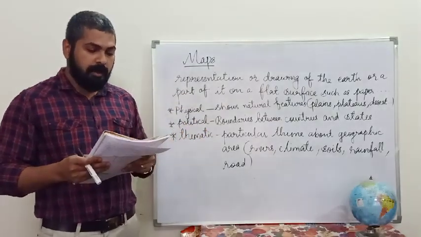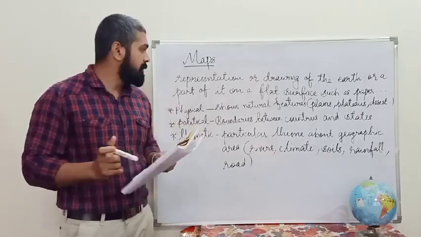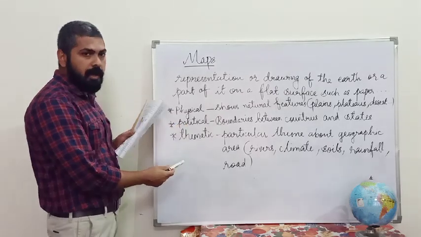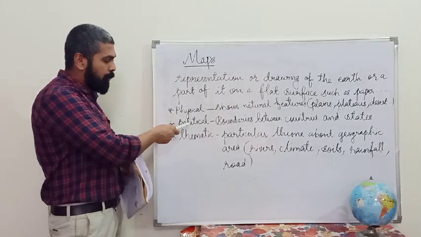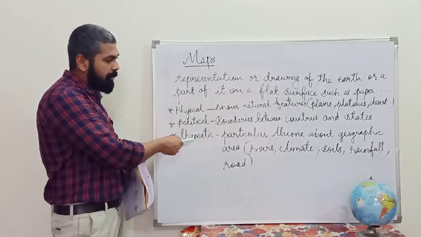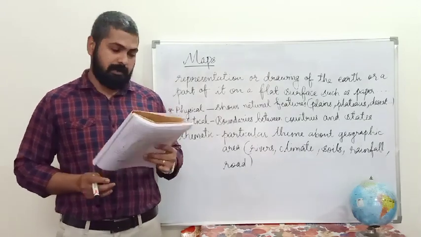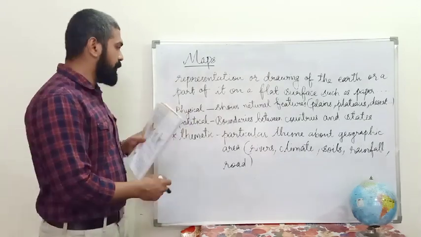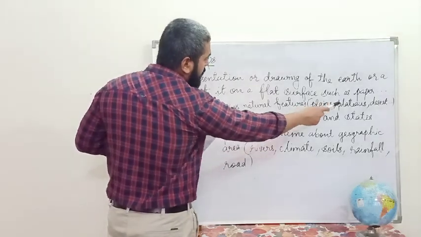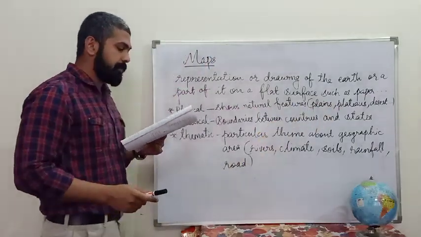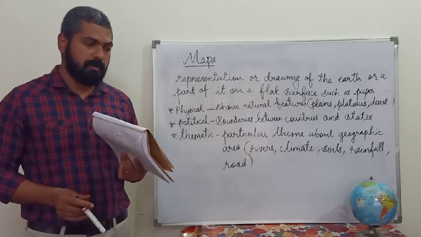And there are types of maps: physical maps, political maps, and thematic maps. Once again, physical maps, political maps, thematic maps. Let us discuss each map in detail. The physical map shows the natural features like plains, plateaus, deserts, mountains, rivers, lakes, and oceans.